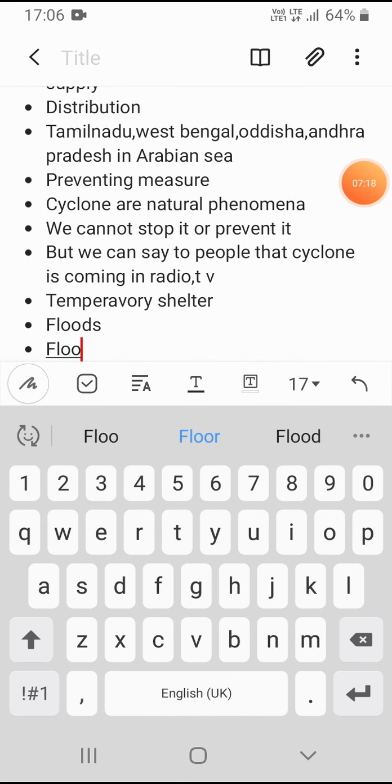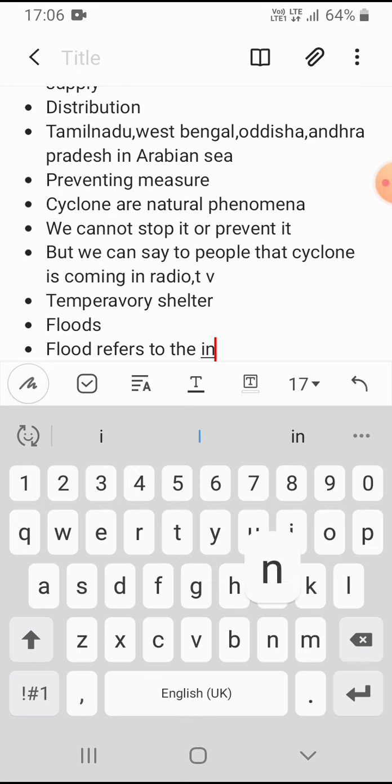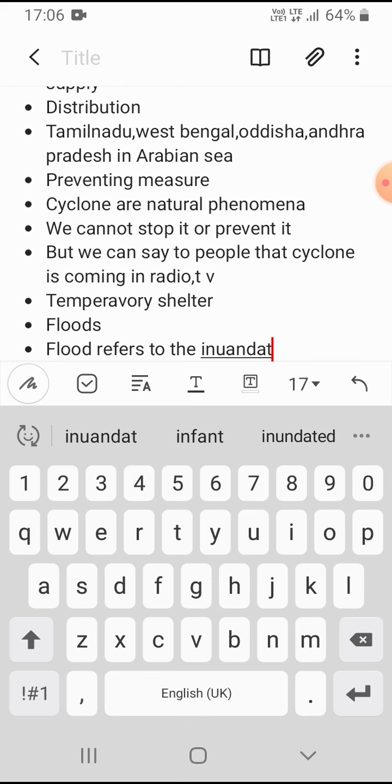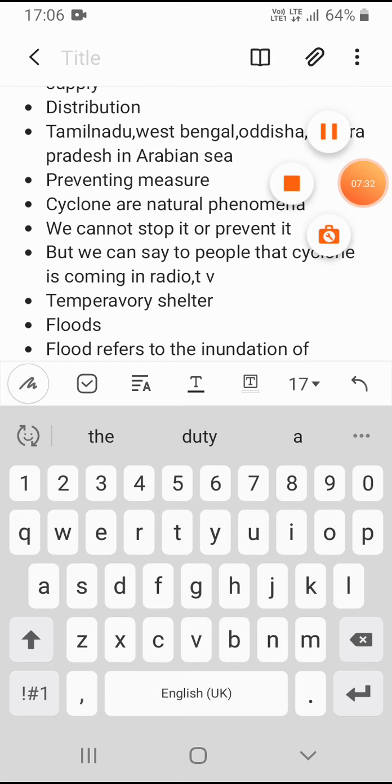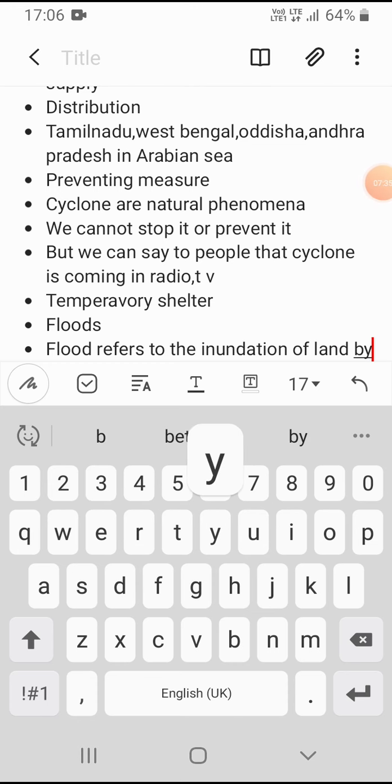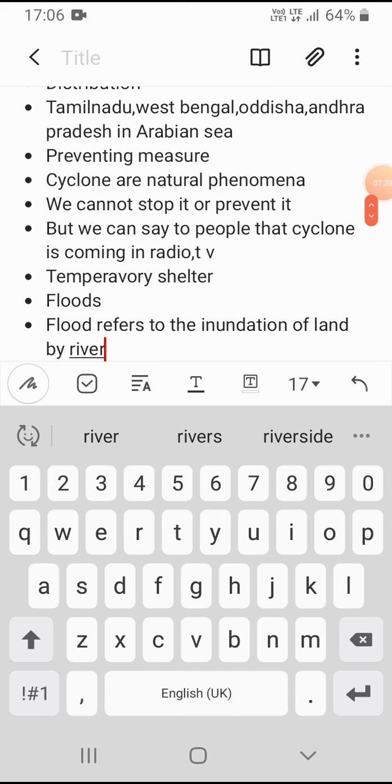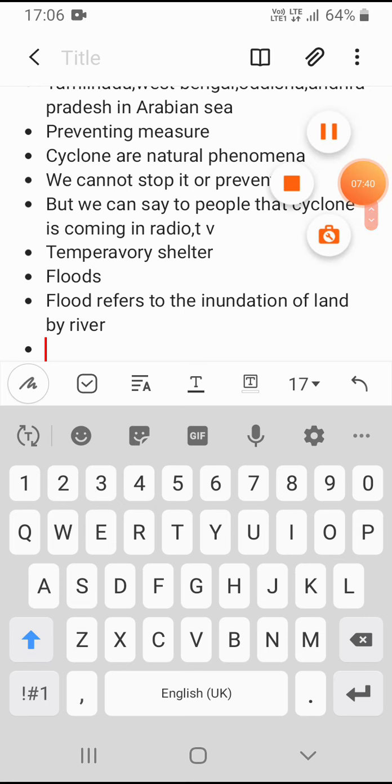Flood refers to the inundation of land by rivers, meaning heavy rain fills all the rivers and dams. Then that water comes onto the land, and by that we get floods. And also by the melting of snow.